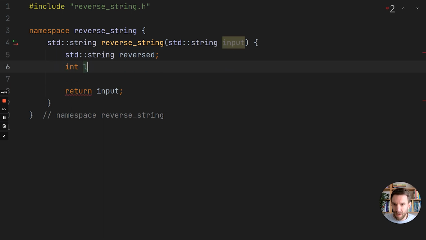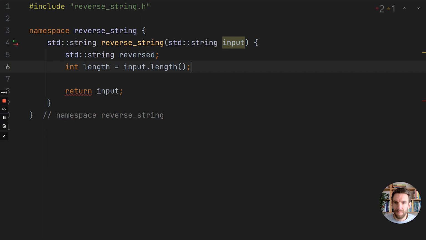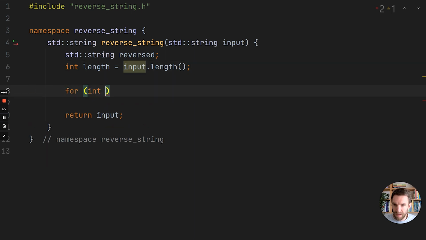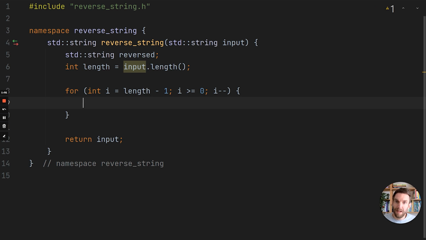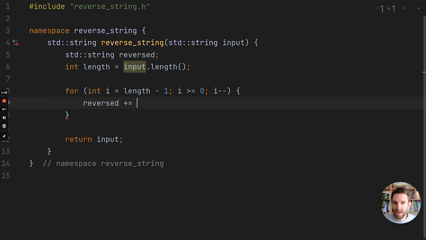So we'll say length is input.length, and then we'll do for int i equals length minus 1. So we'll do counting from backwards to forth. So we'll do greater or equal than 0, i minus minus. So we will be going from the last index up until the very first. And that's the thing that we will use, because we can then do reversed plus equals. So we'll add a character, and we will add the ith character of the input.